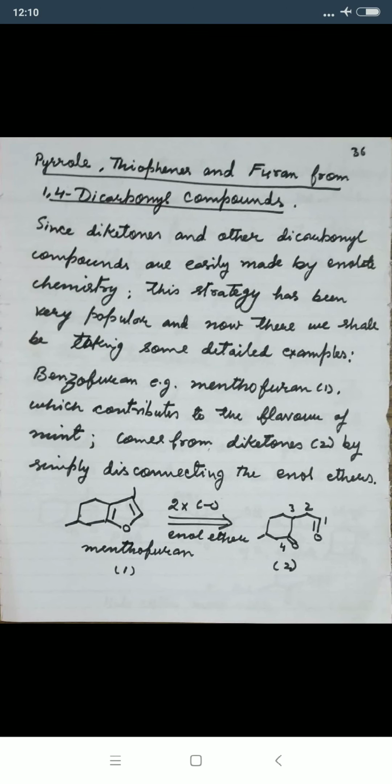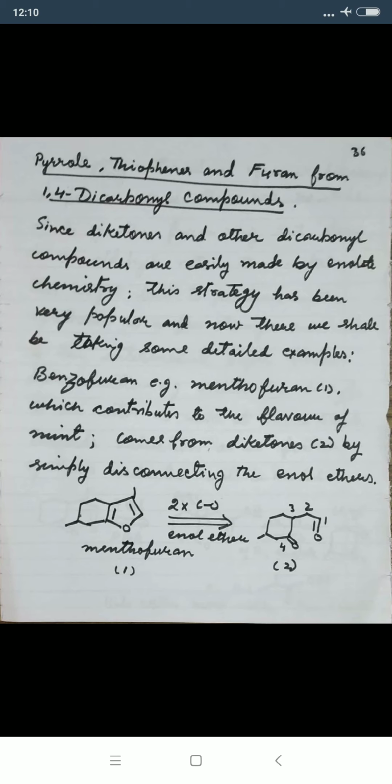Dear students, in the previous lecture we gave the introduction about heterocyclic aromatic compounds and their disconnection and their probability of forming or designing the organic compound. Today we are going to discuss pyrrole, thiophene and furan from 1,4-dicarbonyl compounds.